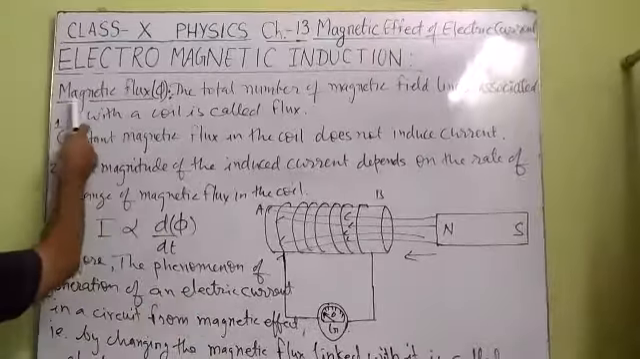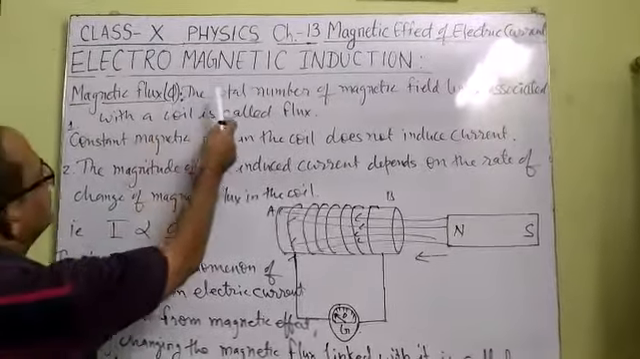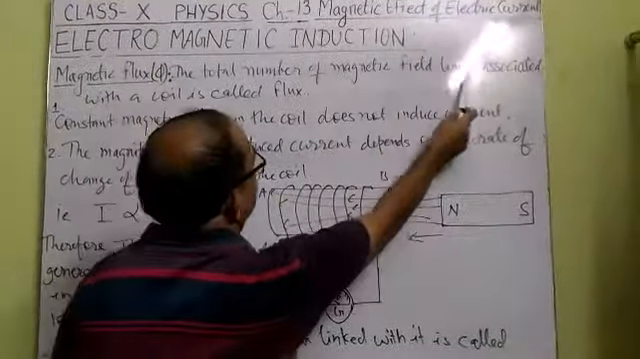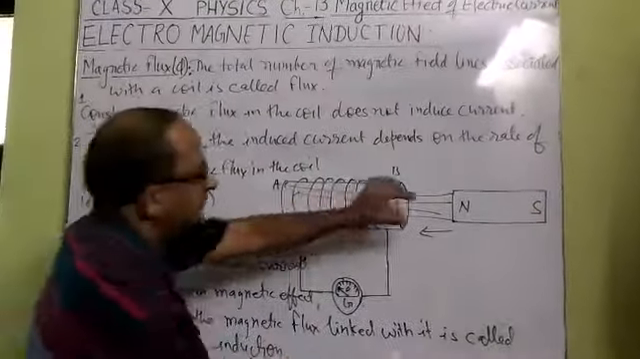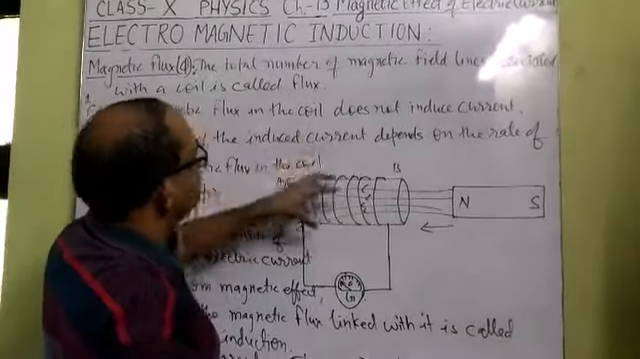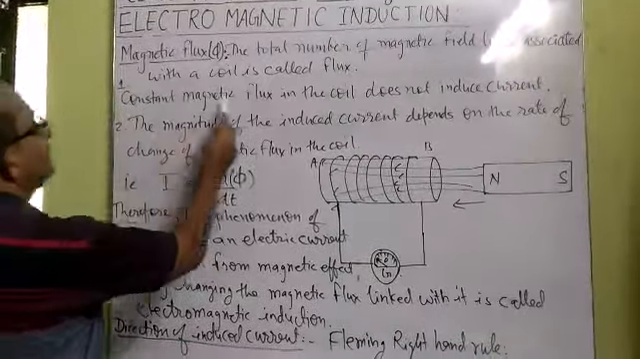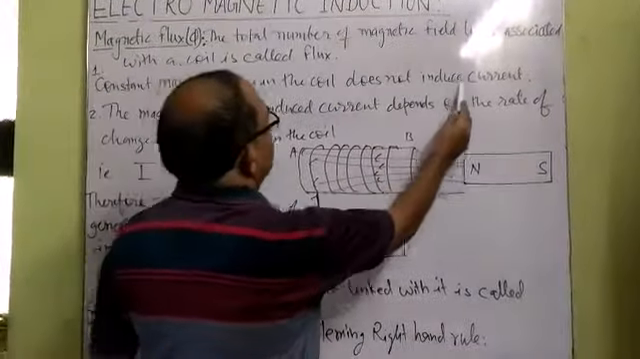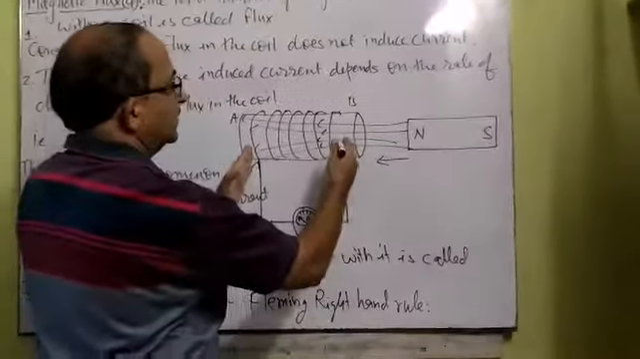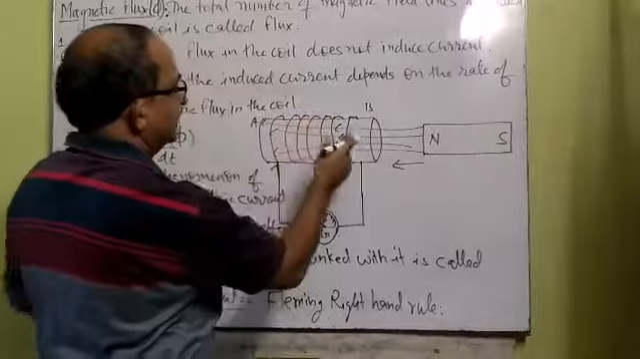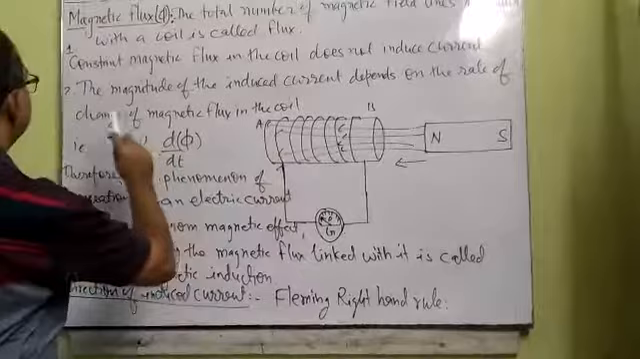Now we can define magnetic flux, which is represented by the symbol phi. The total number of magnetic field lines associated with a coil is called flux. If we count these lines, their number is called magnetic flux. Now first point, constant magnetic flux in the coil does not induce any current. When the magnet is kept stationary with respect to the coil, the number of lines of force which enter the coil is fixed. In that case, no current will be induced in the coil.